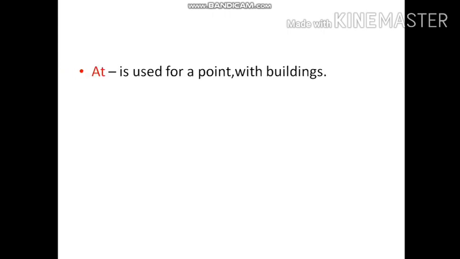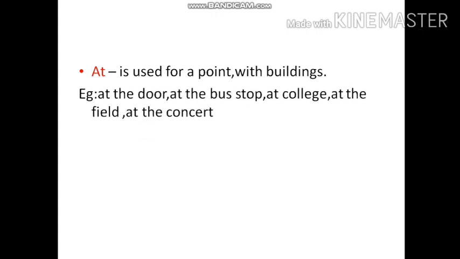The next preposition is at, which is used for a particular point, or at is used with buildings. Look at the example. At the door, at the bus stop. So here these refer to the preposition at for a point. At college, at the field, at the concert.